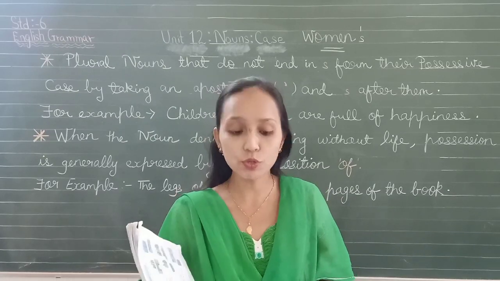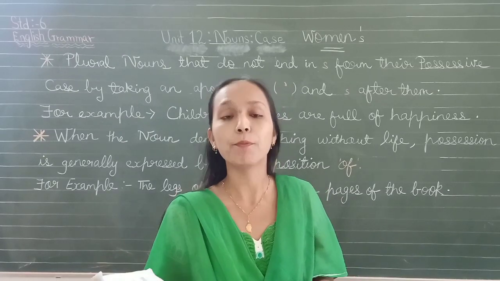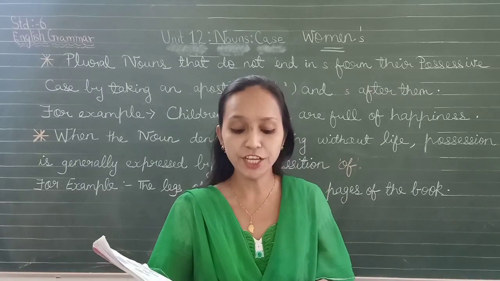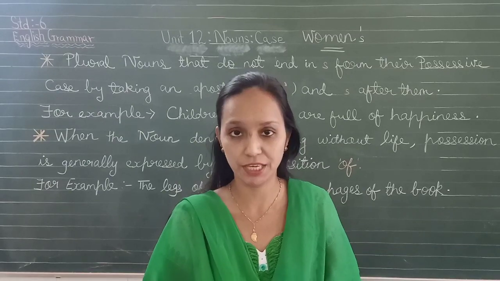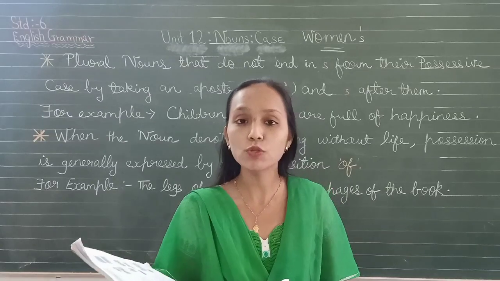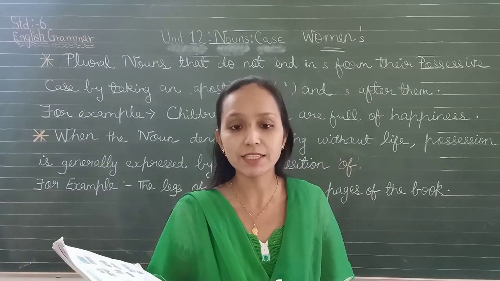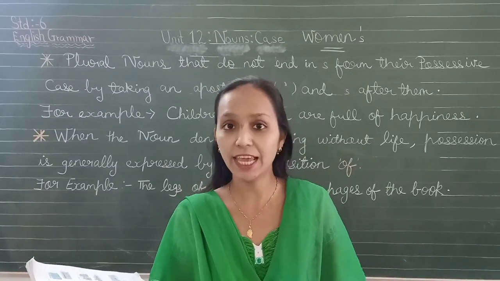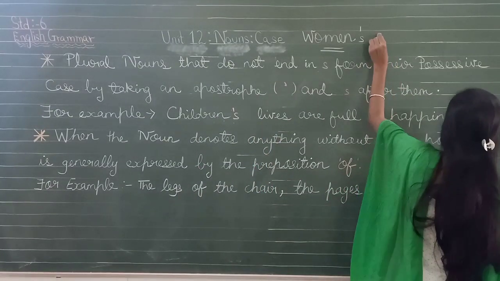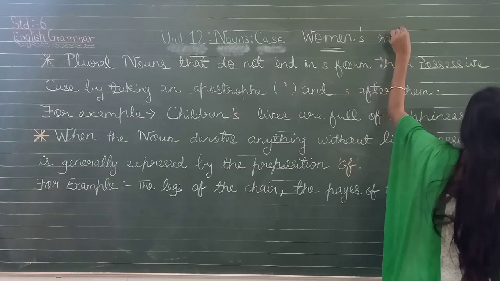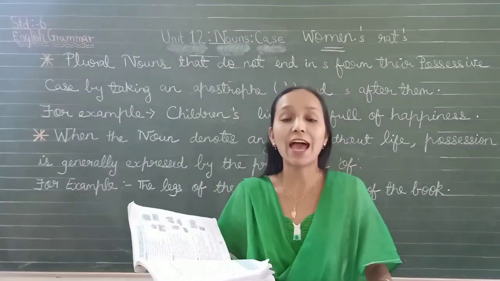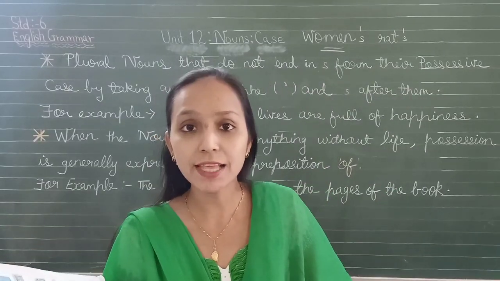When do you use the possessive case? The possessive case is chiefly used when the noun denotes some living thing. When the noun is talking about some living thing, we use the possessive case. For example, the rat's tail. Rat is a living thing. So, rat is a singular noun. So, we will put apostrophe and S here to make it possessive. The rat's tail. The man, M-A-N.